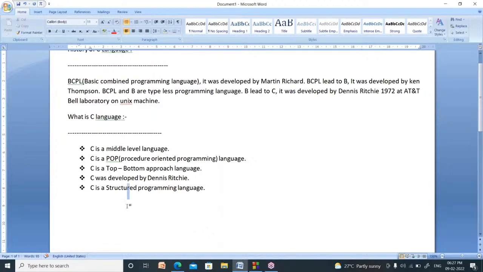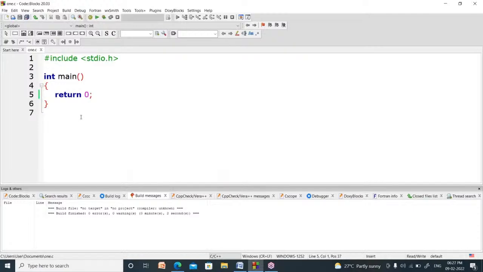Now I will explain how to write a sample C program. See, this is a Code::Blocks software where we can practice our C language. Now your C program will look like this.